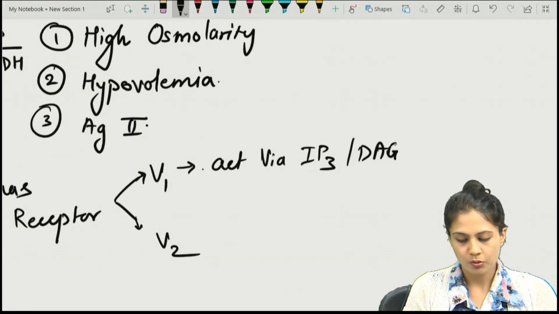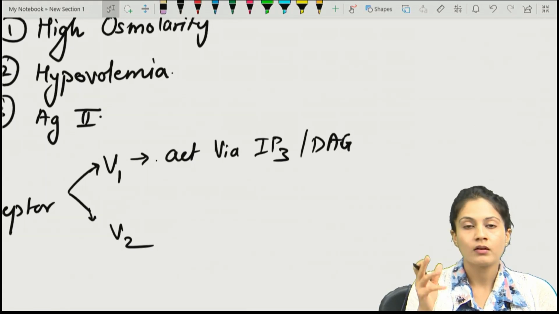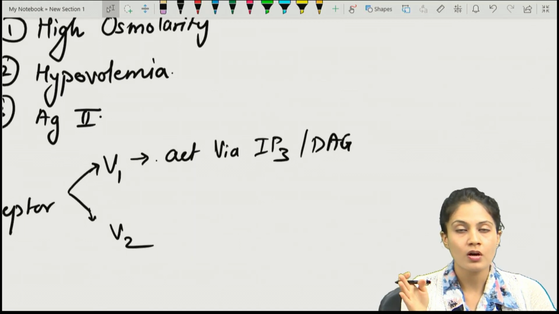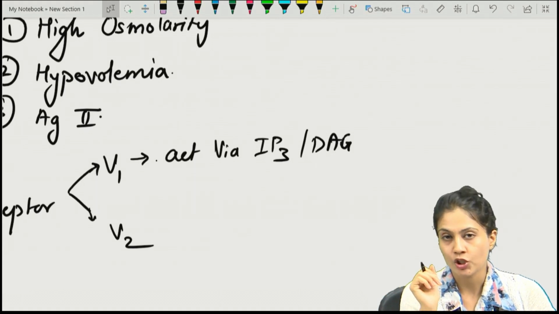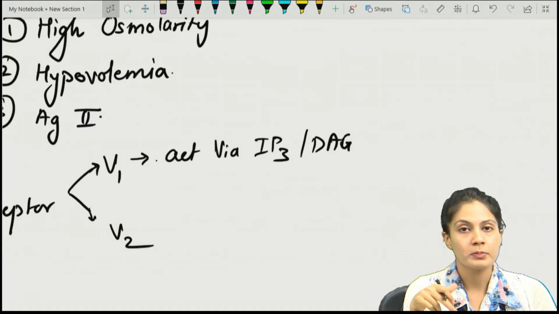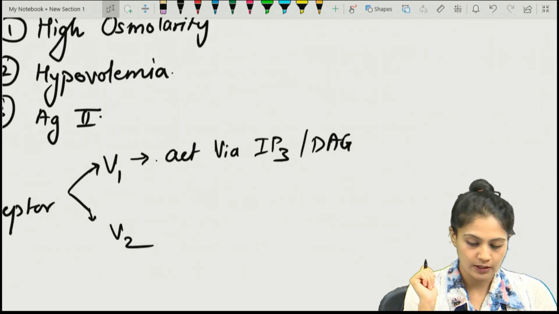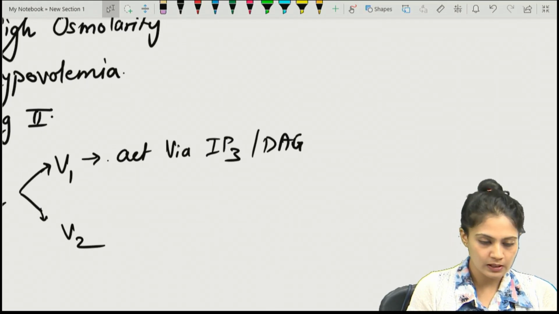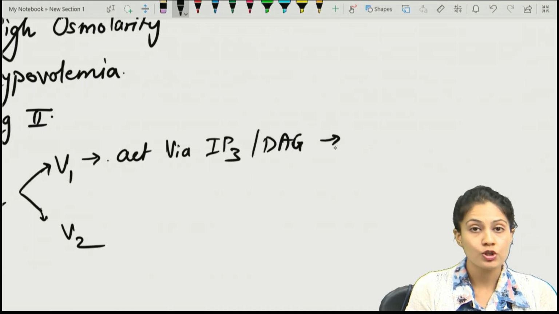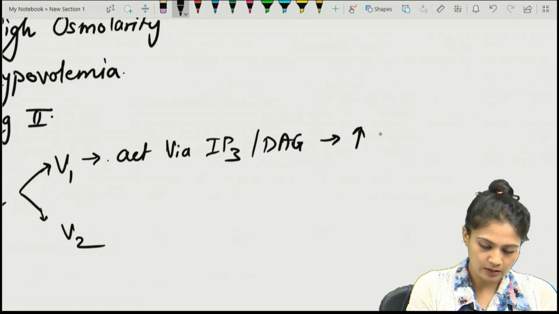Remember, in the endocrine system, there are three types of secondary messenger. One is cyclic GMP, another is cyclic AMP, and the third is IP3 DAG. This V1 receptor will be activated through which GPCR system? The IP3 DAG. Once this IP3 DAG is activated, that will in turn increase the calcium levels.